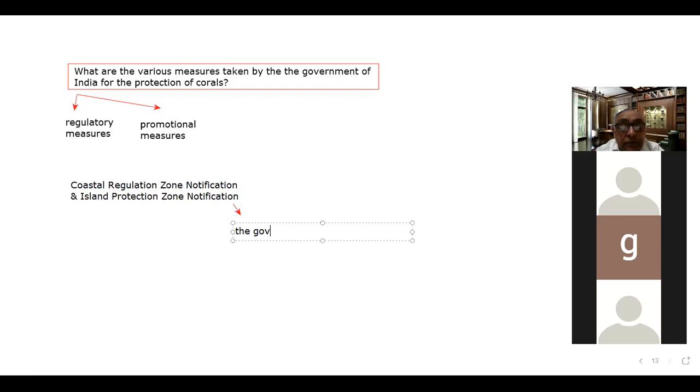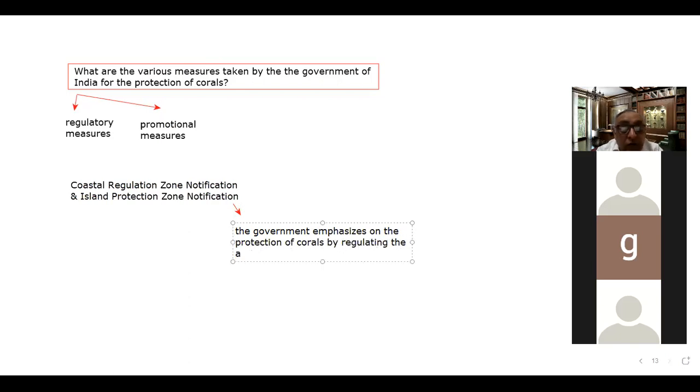So this is the one point that is to be noted here. And how?